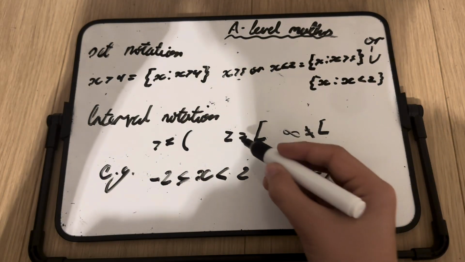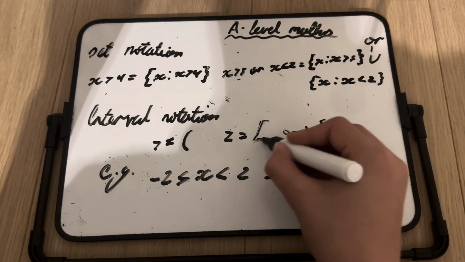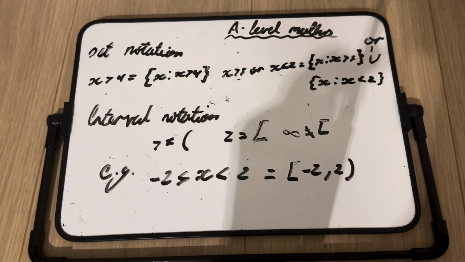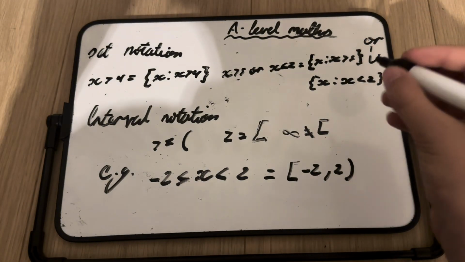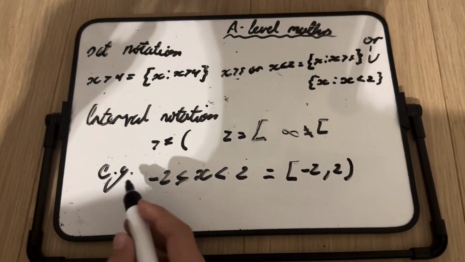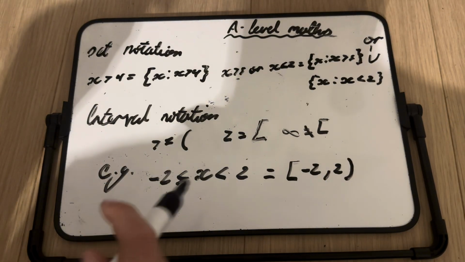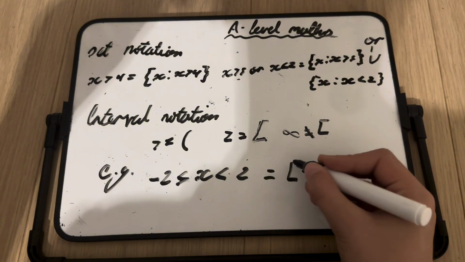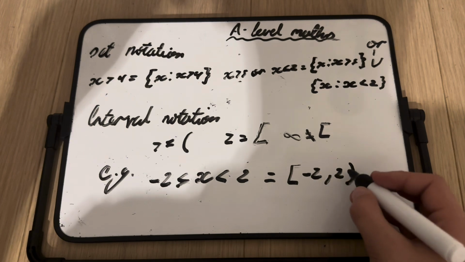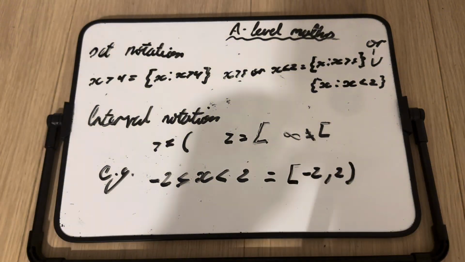And if you have equal to or greater than, then it would be this square bracket. And infinity can never be the square bracket, since you can never include infinity in a set, because I don't think that's possible. For example, if we had -2 is less than or equal to x, which is less than 2, then we'd have a square bracket, since it's less than or equal to -2, comma 2, and then there's a normal bracket because it's just less than.